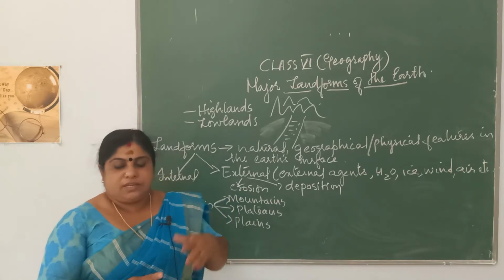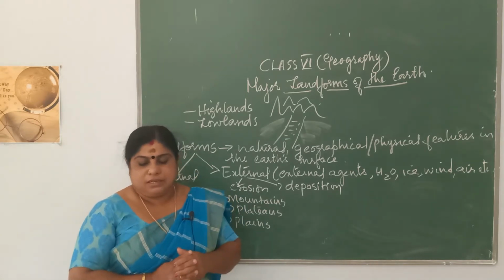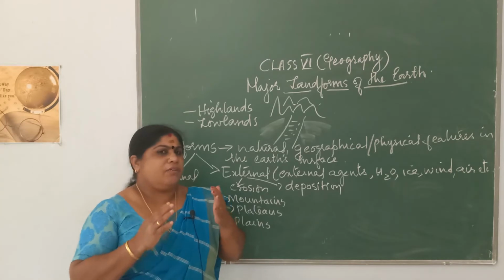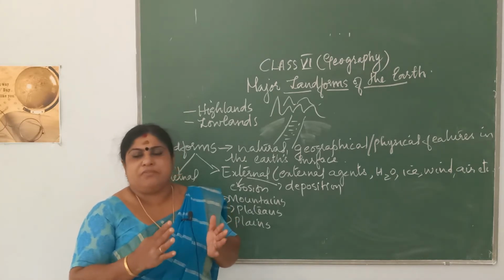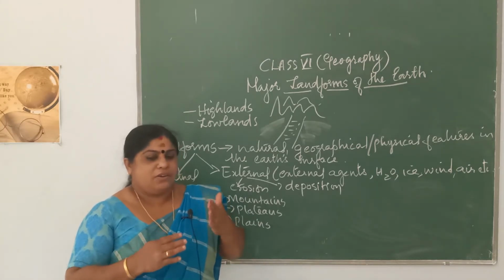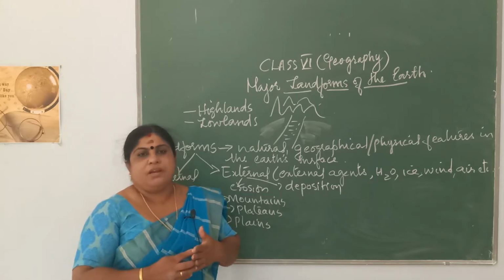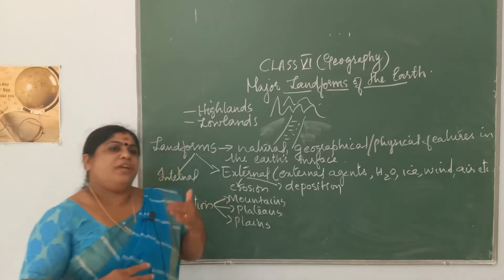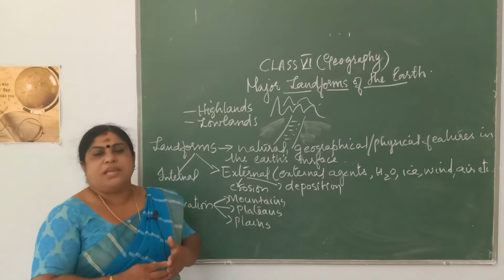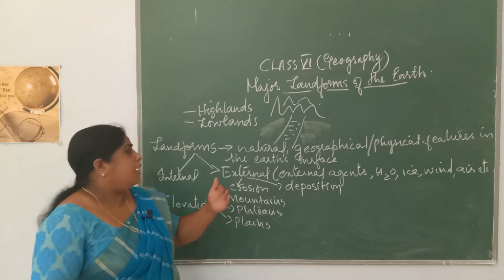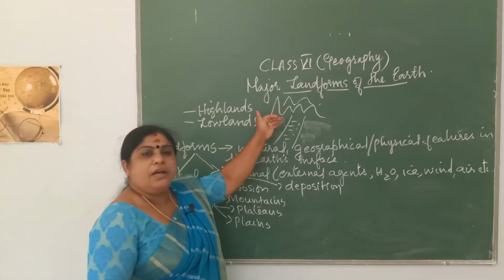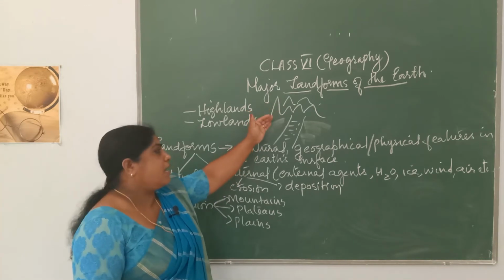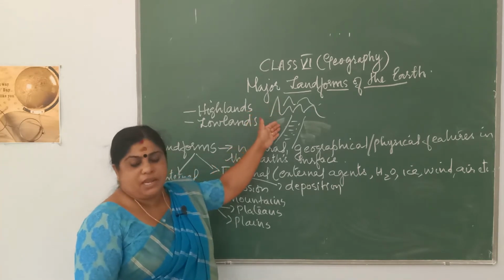We are back again with another topic from geography, major landforms of the earth. If we look at the surface of our planet earth, we find that it is not the same everywhere. You can see undulating land surfaces everywhere. Some areas are highlands, very high in nature, and there are low-lying areas which you call lowlands.